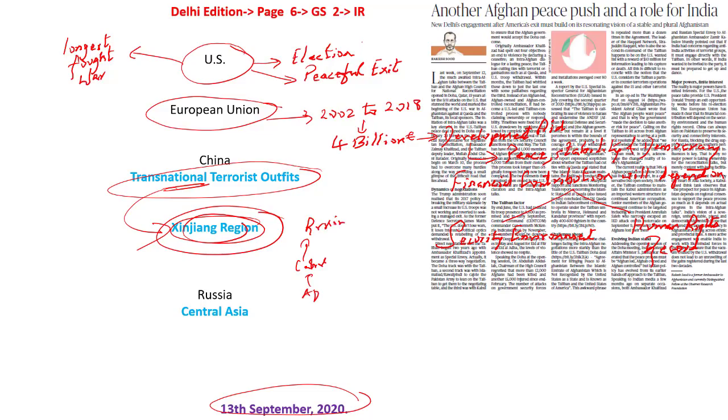So the major issue for Russia is with respect to the drug cartel. Why? Because what is being promoted across the borders of Afghanistan is narco terrorism. Since narco terrorism is across the northern boundaries of Afghanistan, this may go to Central Asia, and from Central Asia it may move to Russia as well. So Russia views narco terrorism as the major problem from Afghanistan, which can ultimately end up in Russia. It is looking at the drug issue and also extremist groups which can hit its Chechnya province as well.